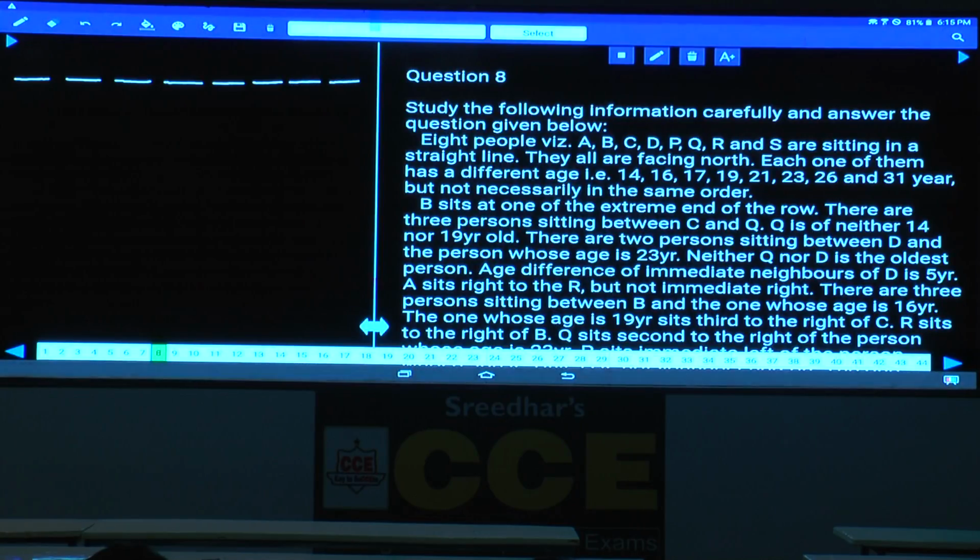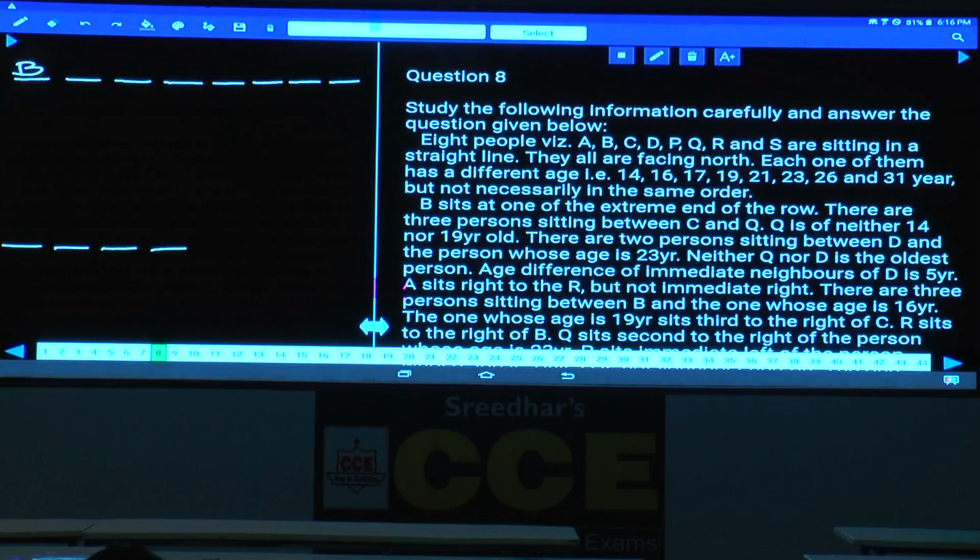8 persons, A, B, C, D, P, Q, R, S, are sitting in a straight line. They are all facing north. Each one of them has a different age. And B sits at one of the extreme ends of the line. As B sits at one of the extreme ends, B at this place, that is one possibility. Then what is the other possibility here?